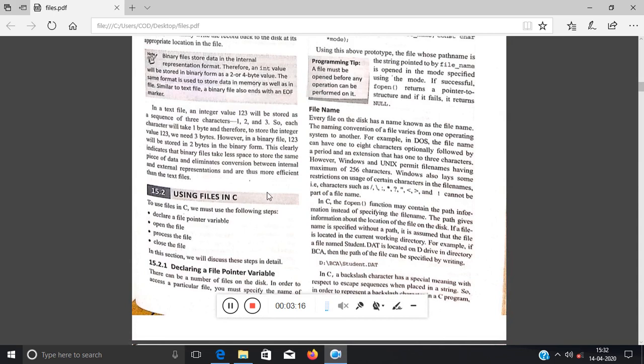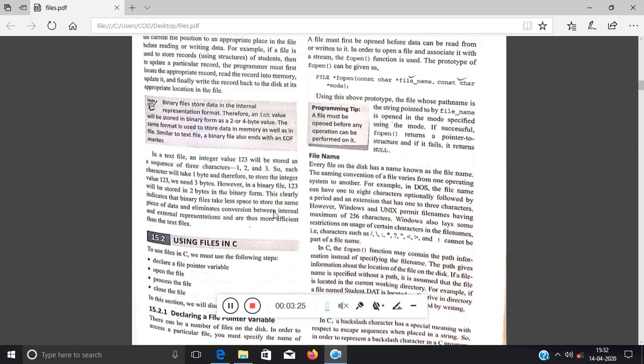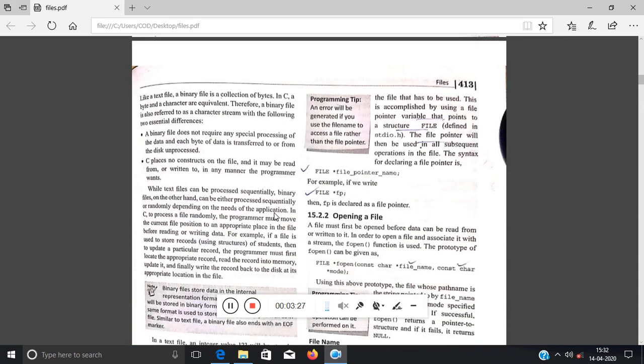Now coming to the section on how to access a file, or how to write programs for accessing files in a C program. First you have to declare a file pointer. Okay, now what is this declaration? You have to write FILE, F-I-L-E, in caps, then give a space, then a star, then you have to specify the file pointer name. It can be any name. So suppose I have declared FILE star fp.